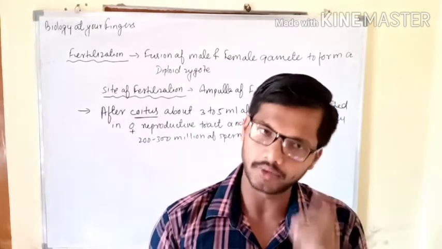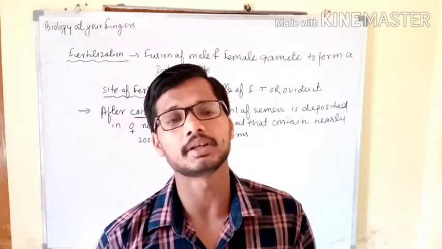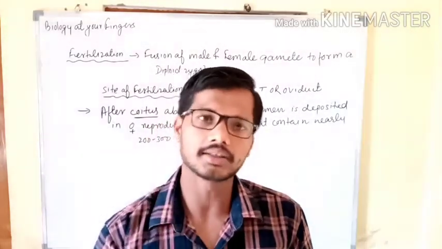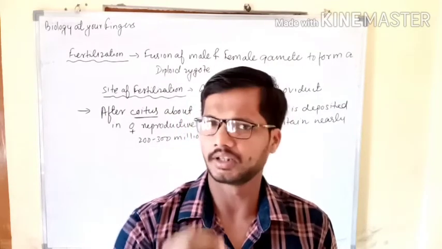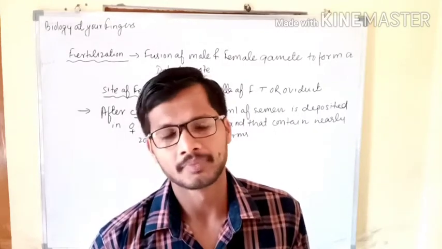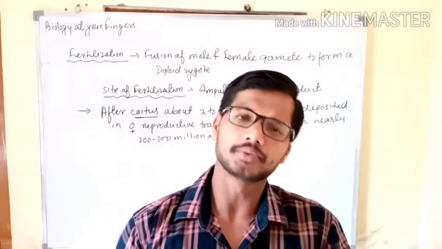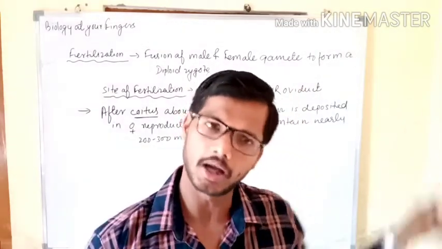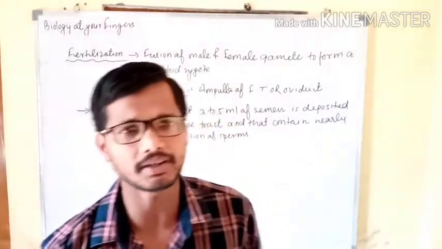So let's quickly recap. After coitus, human males release 200 to 300 million sperm, and these sperm start moving and through the cervix reach the uterus, and from the uterus reach the fallopian tube. At the same time the ovary also releases the female gamete, and that female gamete also reaches the ampulla of the fallopian tube, where the process of fertilization takes place.